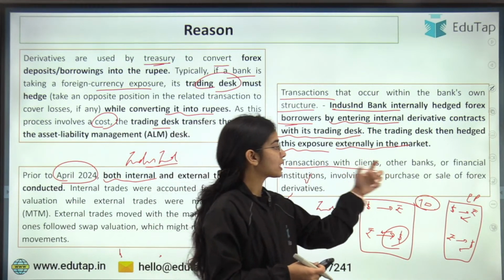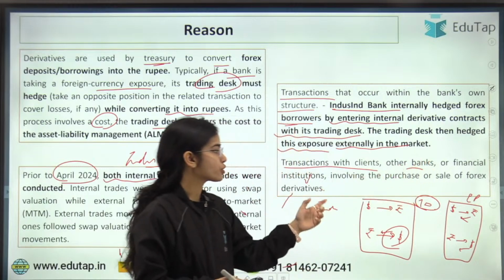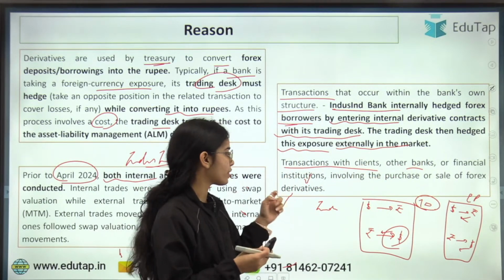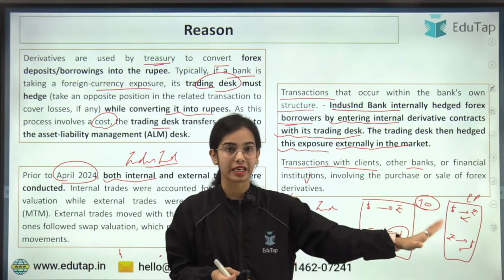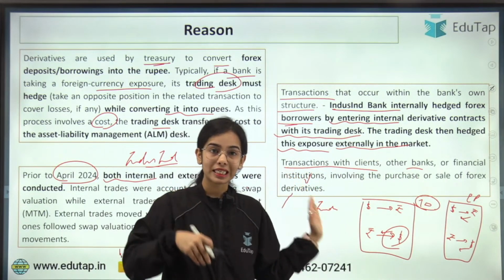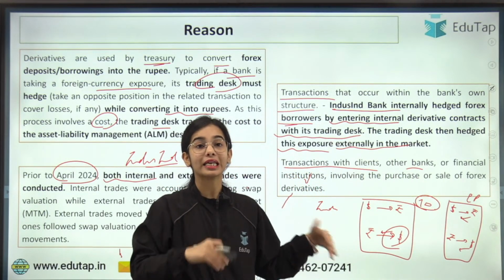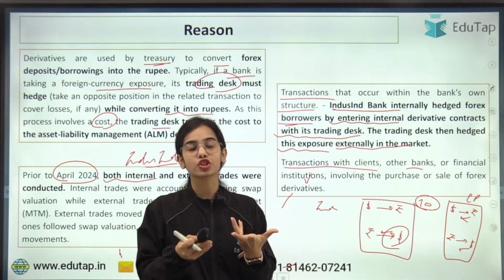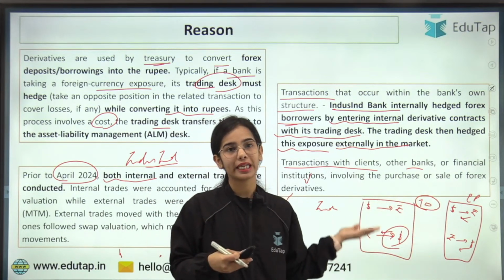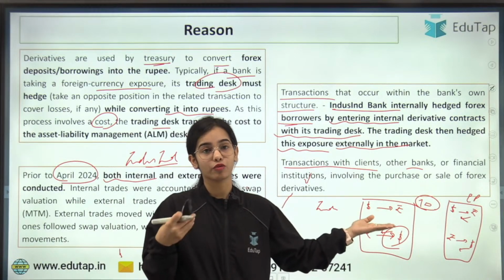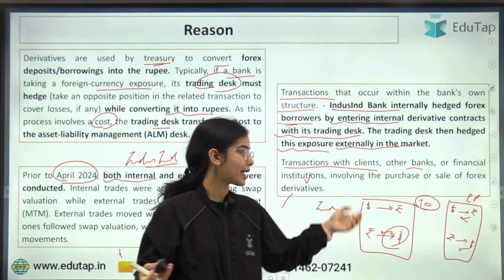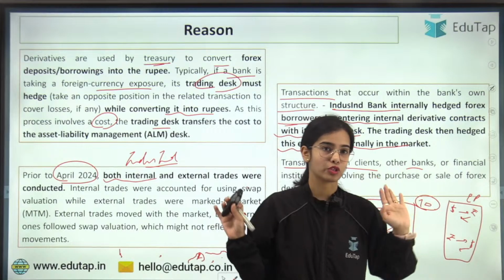Transactions with clients, other banks or financial institutions involving the purchase or sale of financial derivatives are external trades. So IndusInd Bank was involved in internal trades, hedging the foreign exchange risk within its own banking structure, and external trades were also happening.